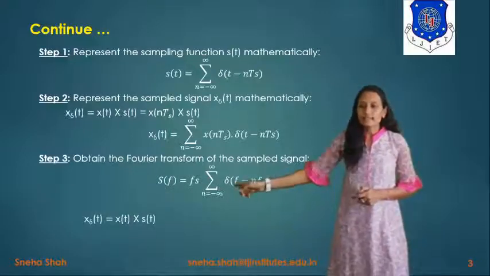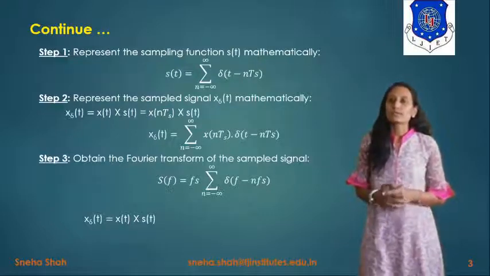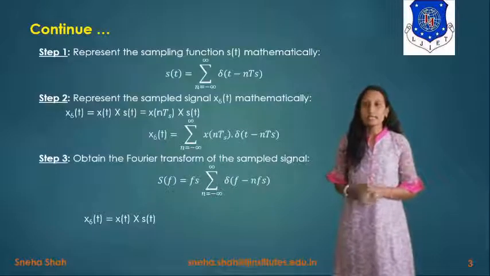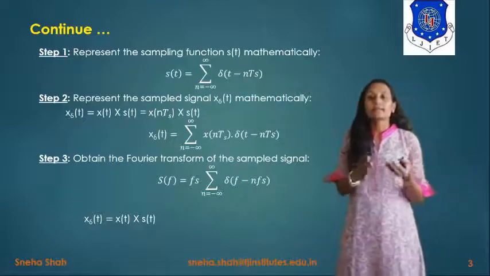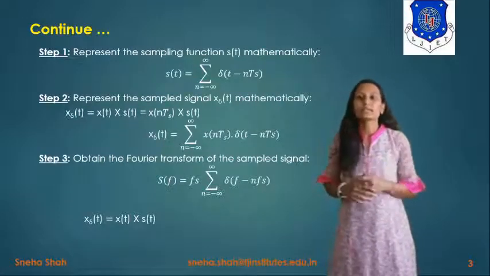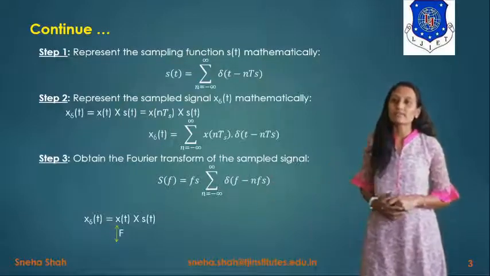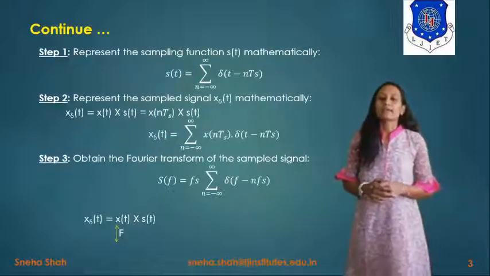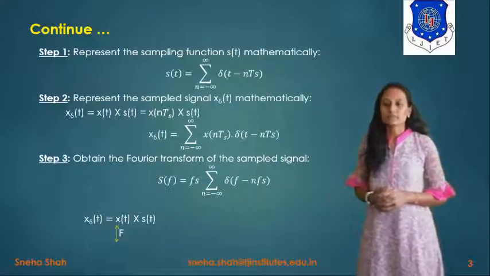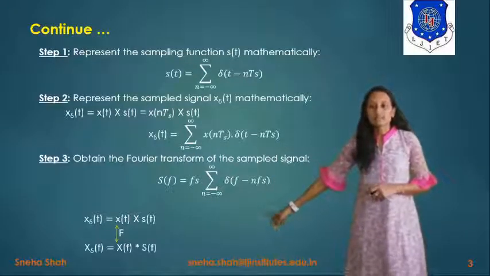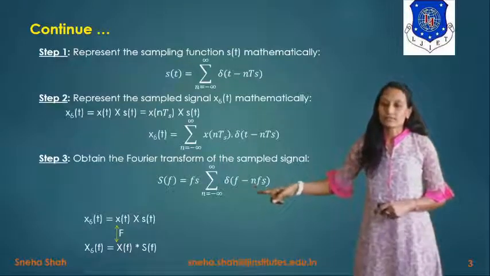Now if we take x delta of t, it will be represented as x of t into s of t, right? And as you know, the property of the Fourier transform is, if we multiply any two signals in the continuous time domain, then the corresponding operation in the frequency domain is convolution. So if we take the Fourier transform of it, then x of t will convert to x of f, s of t will convert to S of f, and multiplication will convert to convolution. So x delta of f is equal to x of f convolved with S of f. So for that we have to find this S of f, right?